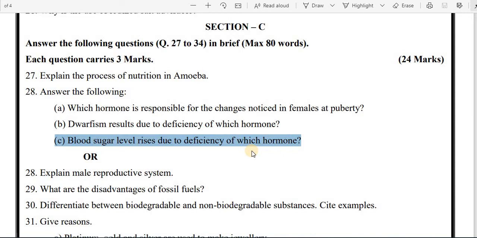If it is not in an appropriate amount, then the sugar level will rise inside the body and it causes diabetes. So the answer is insulin.